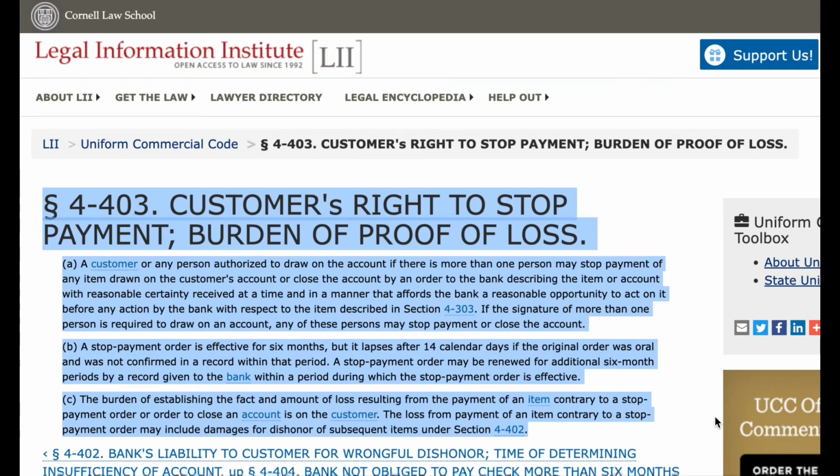C. The burden of establishing the fact and amount of loss resulting from the payment of an item contrary to a stop payment order or order to close an account is on the customer. The loss from payment of an item contrary to a stop payment order may include damages for dishonor of subsequent items under Section 402.